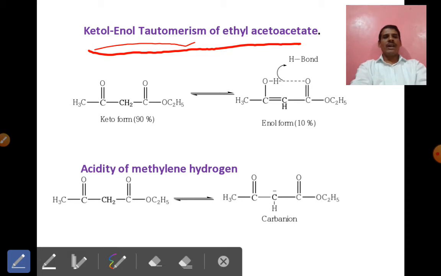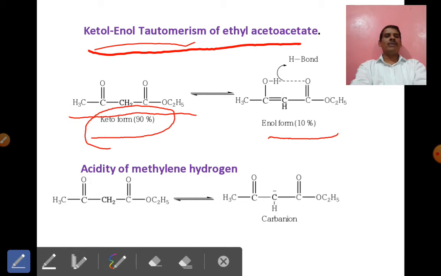This is the ethyl acetoacetate compound, available in the keto form, and this is another ethyl acetoacetate molecule, available in the enol form. Naturally, ethyl acetoacetate is 90% available in the keto form, and only 10% in the enol form.